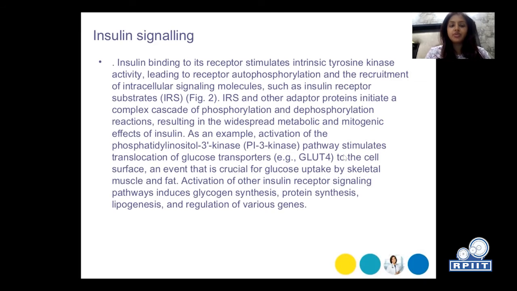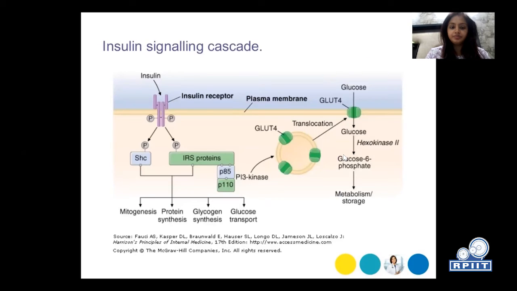As an example, activation of the phosphatidylinositol 3 kinase, which is called PI3 kinase pathway, stimulates translocation of glucose transporters, for example, GLUT4, to the cell surface, an event that is crucial for glucose uptake by skeletal muscles and fat. Activation of other insulin receptor signaling pathways induces glycogen synthesis, protein synthesis, lipogenesis, and regulation of various genes.